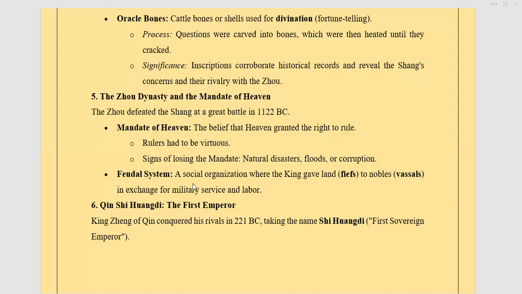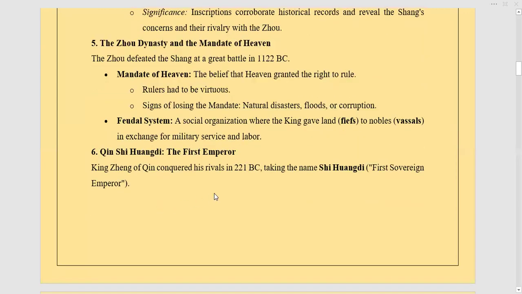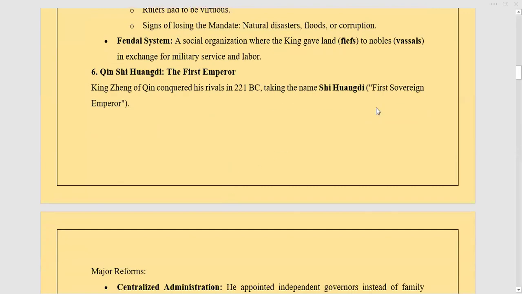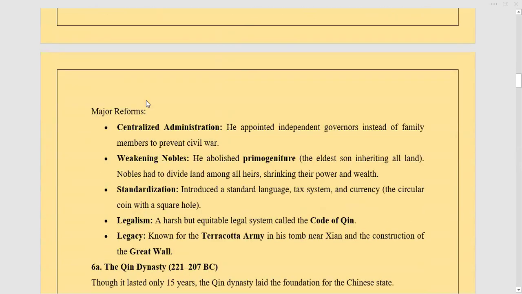Then talking about Shi Huangdi, the first emperor who basically made the Qin dynasty. He was called Shi Huangdi, first sovereign emperor. His major reforms are the following. He centralized administration. He appointed independent governors instead of family members to prevent civil war. He thought, if I appoint my family, they're going to fight with each other. So rather than that, let's appoint some independent people.